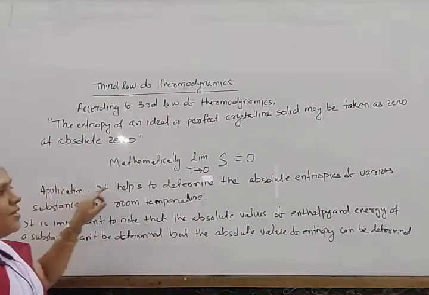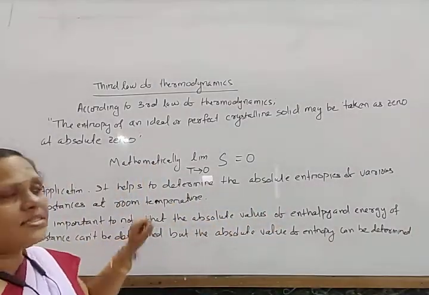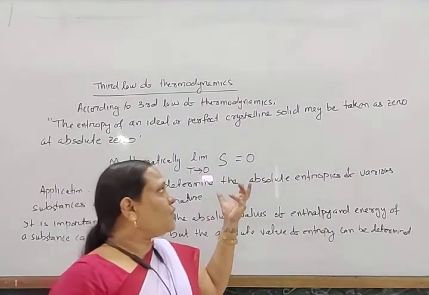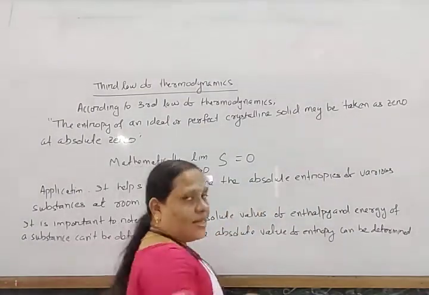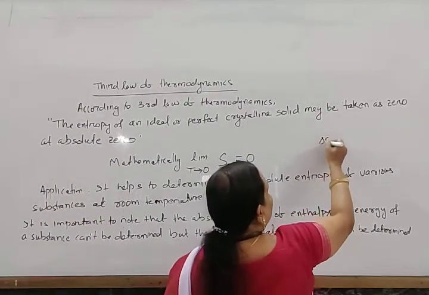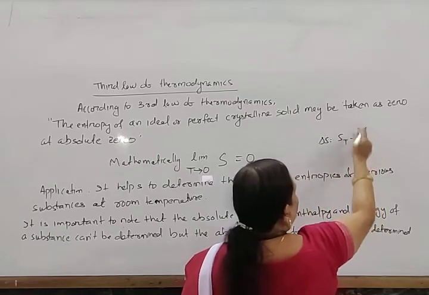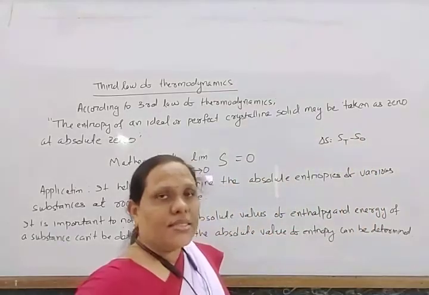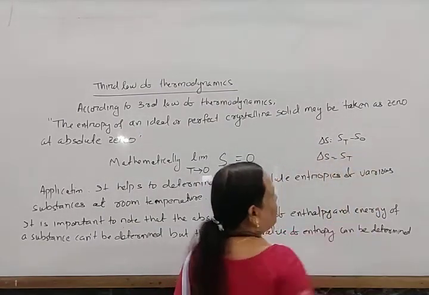The application is to determine the absolute entropies of various substances at room temperature. What is the change in entropy, ΔS? It is S_T minus S_0, and since S_0 at absolute zero is equal to 0, ΔS is equal to S_T.